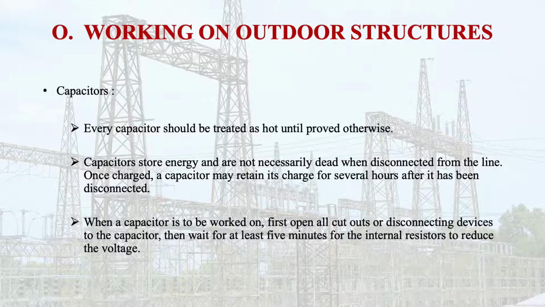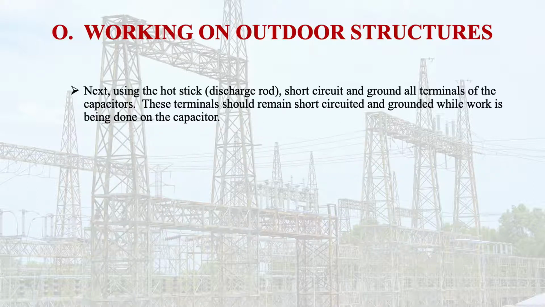When a capacitor is to be worked on, first open all cutouts or disconnecting devices to the capacitor. Then wait for at least 5 minutes for internal resistors to reduce the voltage. Next, using the hot stick. You know about the hot stick. The hot stick is also called a discharge rod.